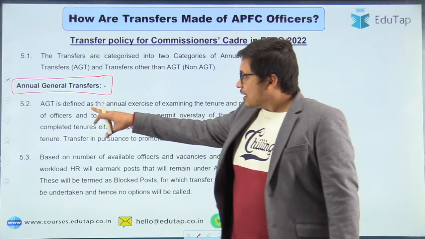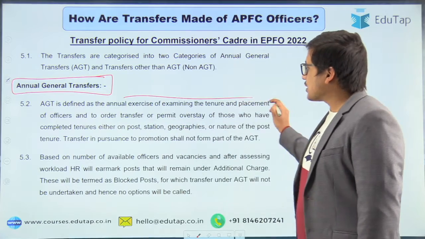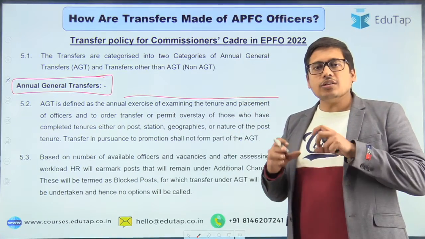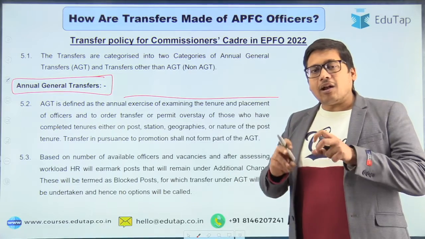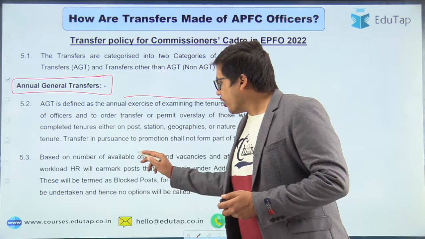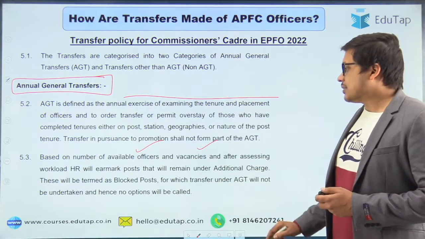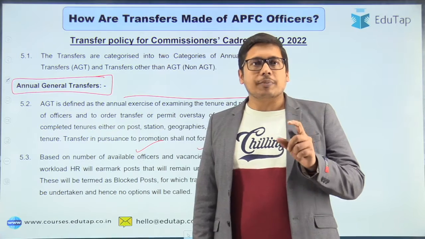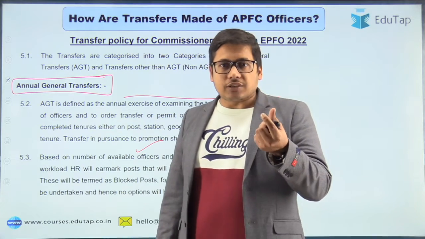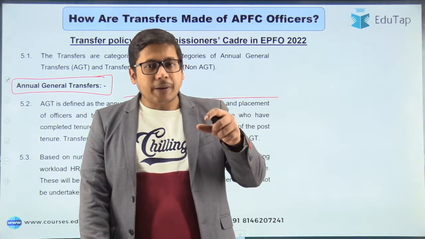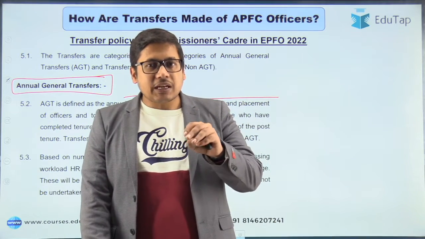This annual general transfer is an annual exercise of examining the tenure and placement of officers, and on a periodic basis, all these officers will be rotated and transferred to some other post. Based on the number of available officers and vacancies, and after assessing the workload, these transfers will be made on a regular basis. So these are annual general transfers, right? These rotations in posting will happen on a regular basis, irrespective of whether you want it or not.